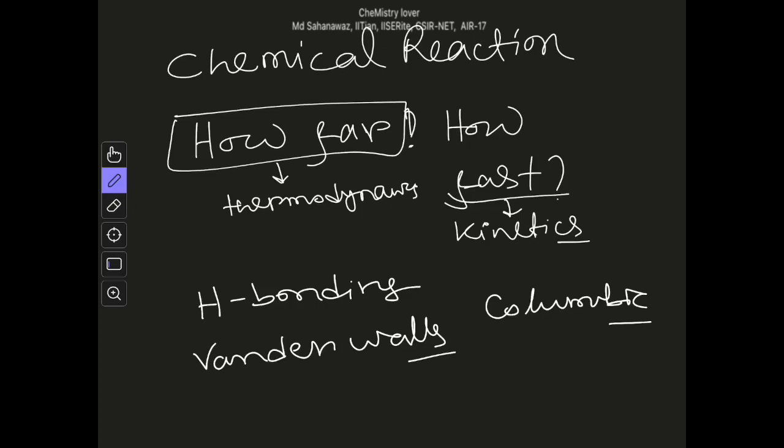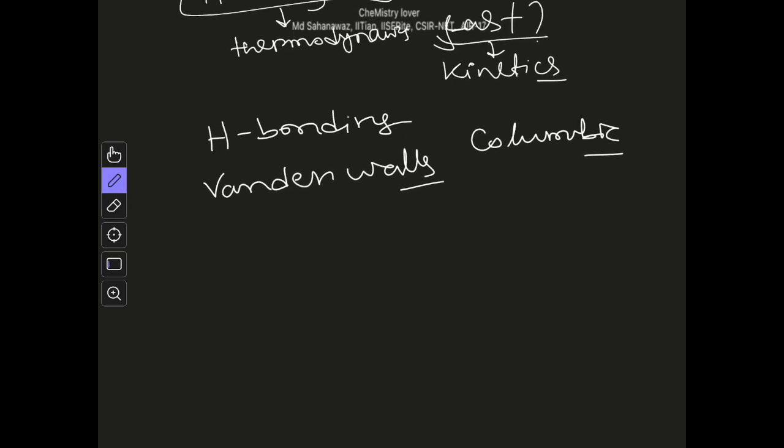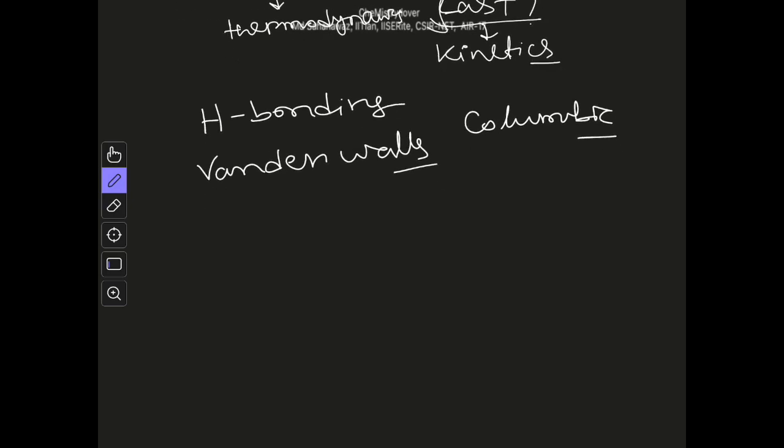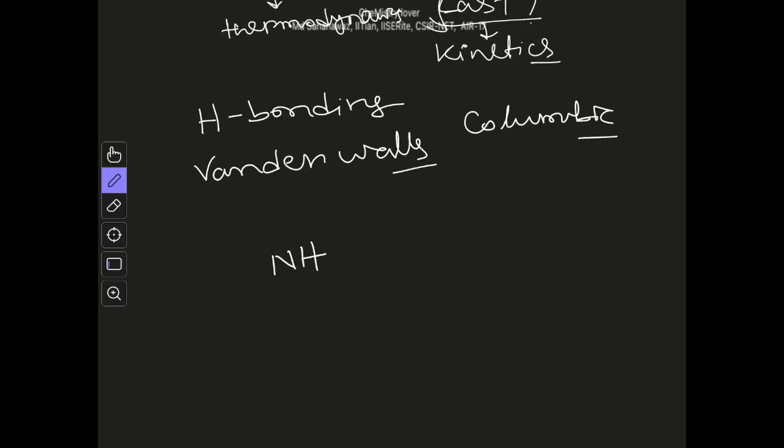Now we have also seen that not all these forces are effective enough to do a chemical reaction. For example, if you have an ammonium cation like NH4 plus, and you bring it to a benzene ring, what will happen? These protons, which are positively polarized due to the positive charge on nitrogen, will interact with the pi electron cloud of benzene, right?